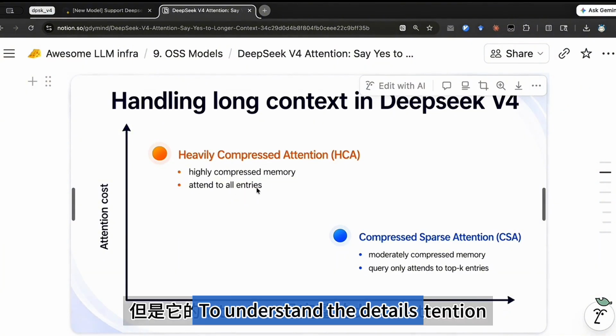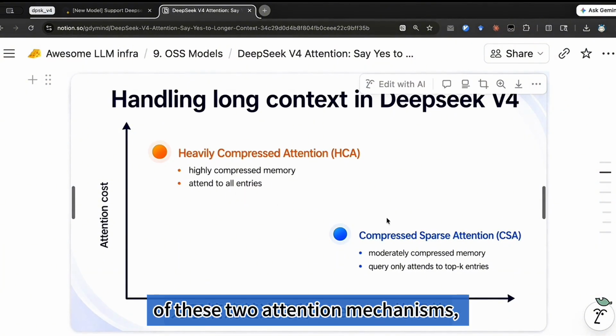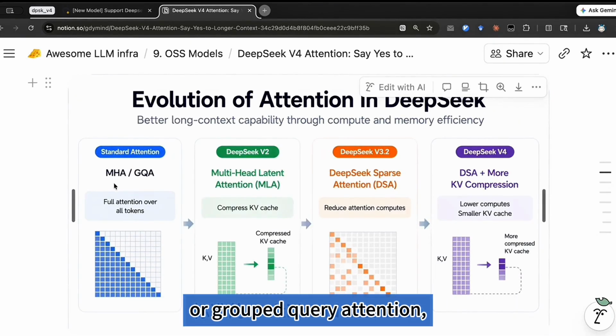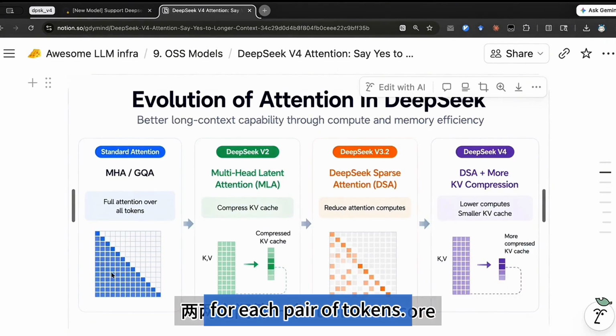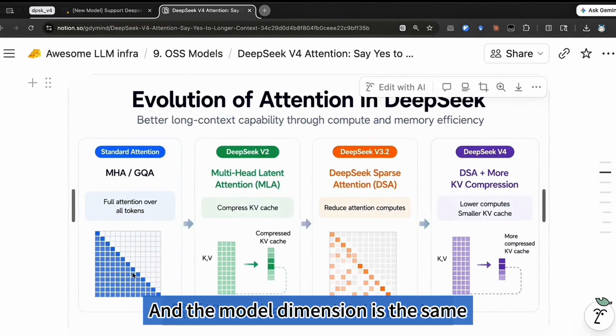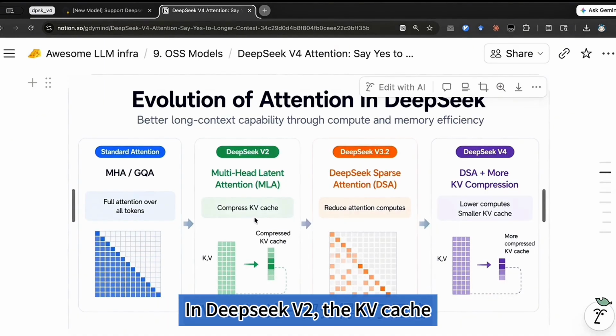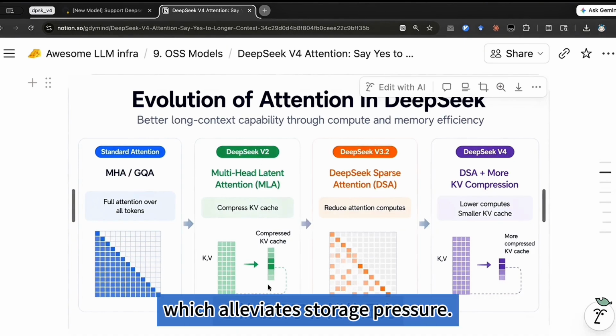fully dense. To understand the details of these two attention mechanisms, it's necessary for us to review how Deepseek's attention mechanism evolved. In standard multi-head attention or grouped query attention, all tokens must be processed to get an attention score for each pair of tokens. And the model dimension is the same between the KV cache and the input embedding. In Deepseek V2, the KV cache has been compressed, which alleviates storage pressure.